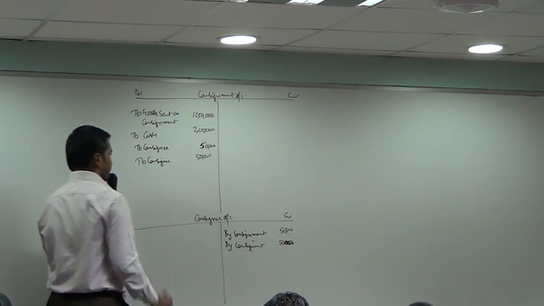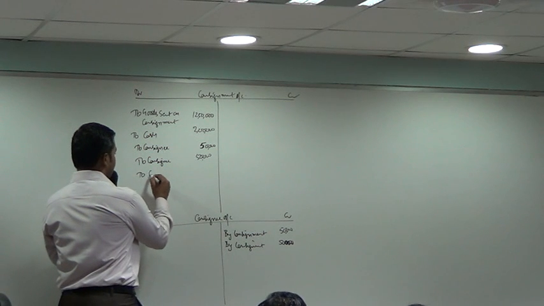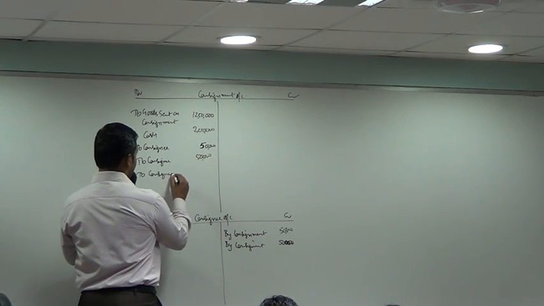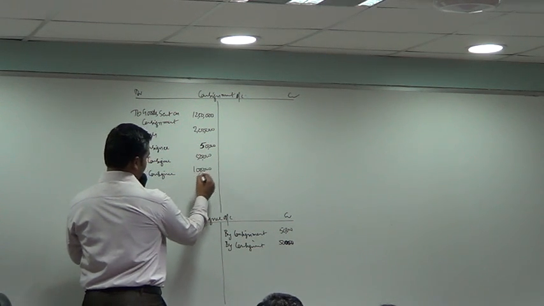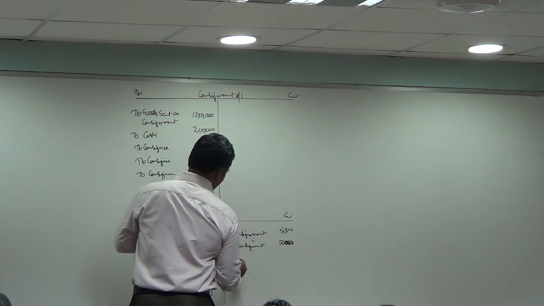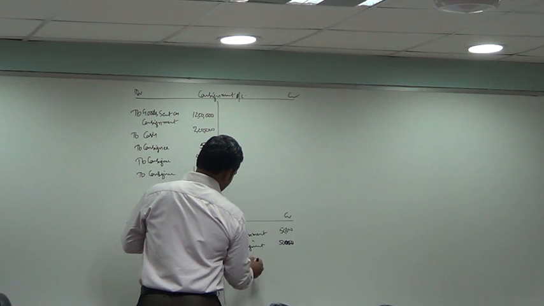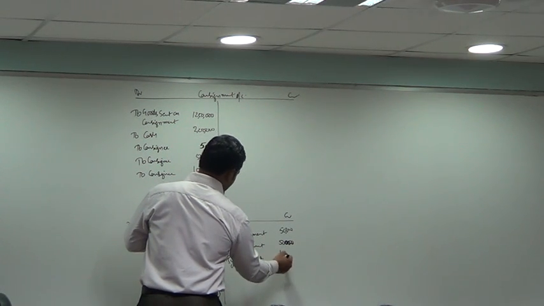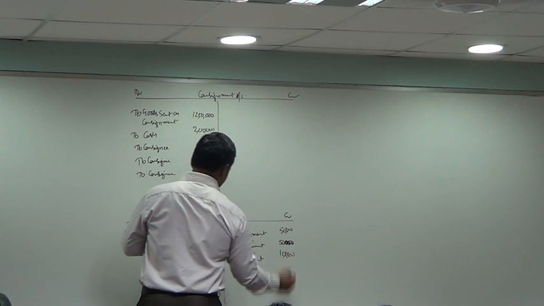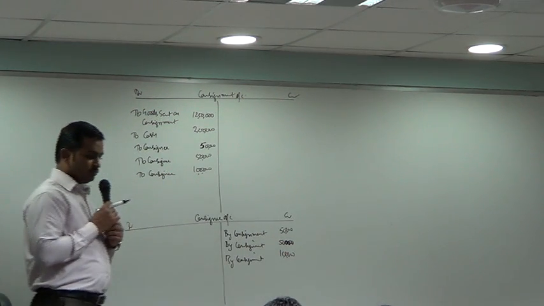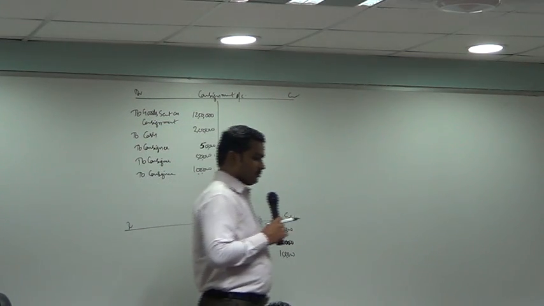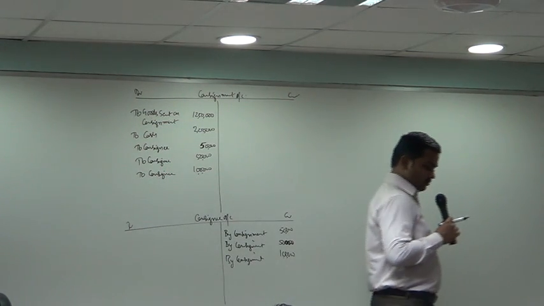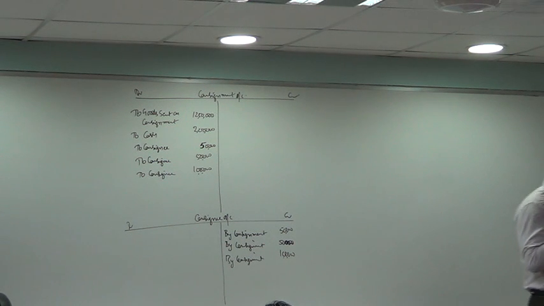Selling expense. Next. Salaries. Consignment account debit to consignee account, how much? 1 lakh. By consignment, 1 lakh.